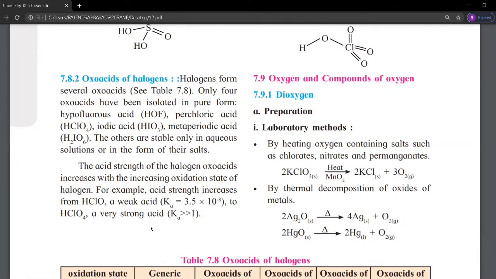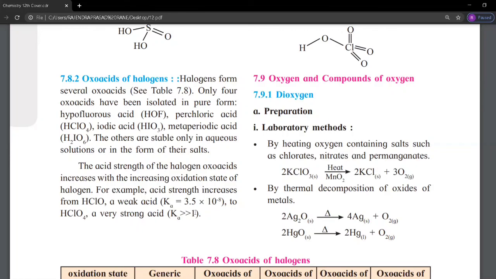Oxygen compounds: this point is deleted from the syllabus. 7.9, oxygen and compounds of oxygen.